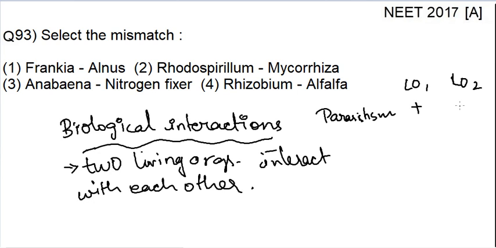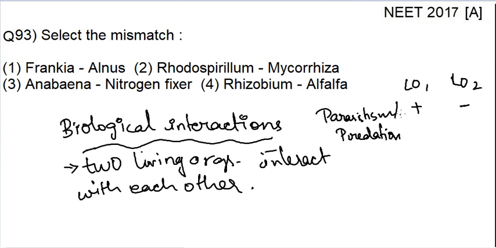That is nothing but parasitism. Predation is also a type of biological interaction, isn't it?